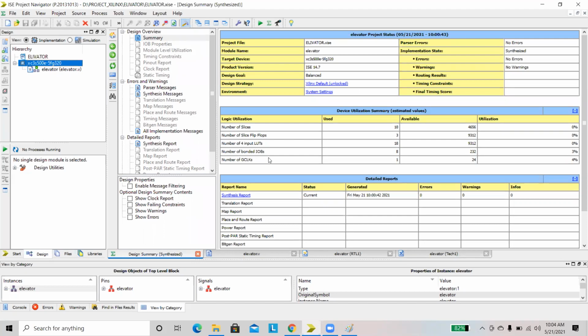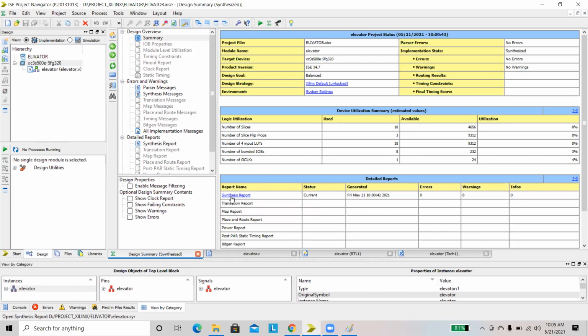Delay means speed. If the delay is increased, then the speed will be decreased. Here the area of the design is considered as the number of 4 input LUTs, those are 18 LUTs.